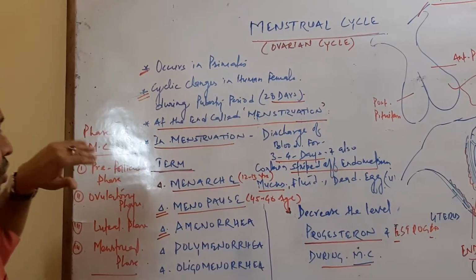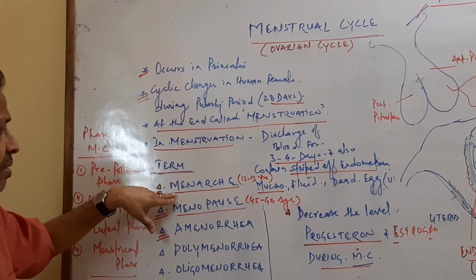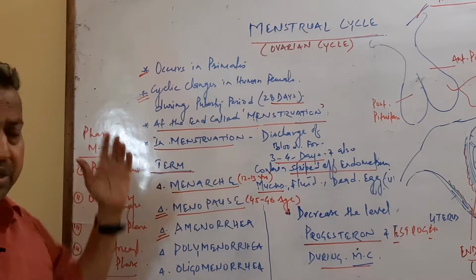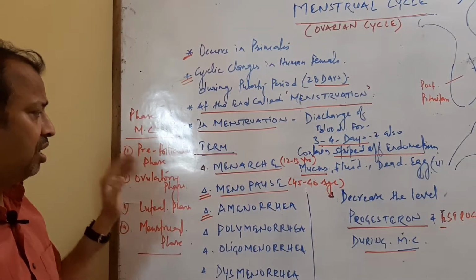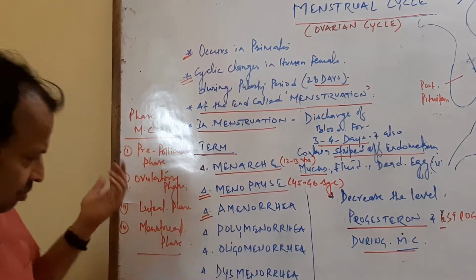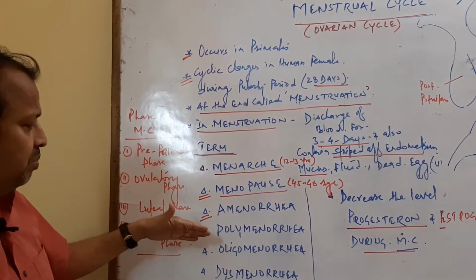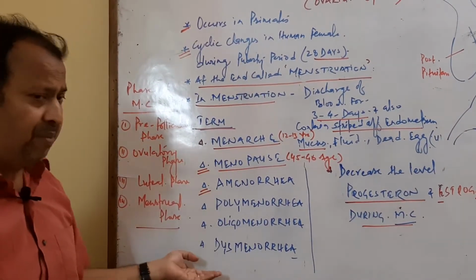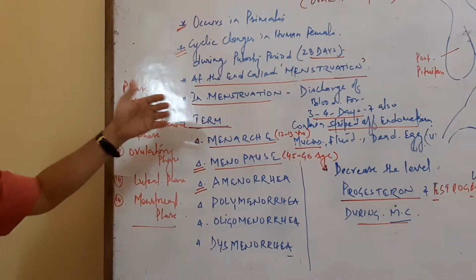The first menstruation is called menarche. It comes at the age of 12 to 13 years, and the cessation of menstruation is called menopause. When menstruation doesn't come, that is amenorrhea. More menstruation in a month is polymenorrhea, delayed menstruation is called oligomenorrhea, and painful menstruation is called dysmenorrhea. These are the terms related to menstruation.